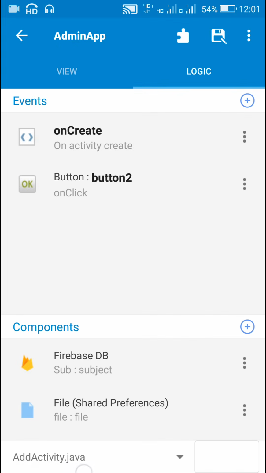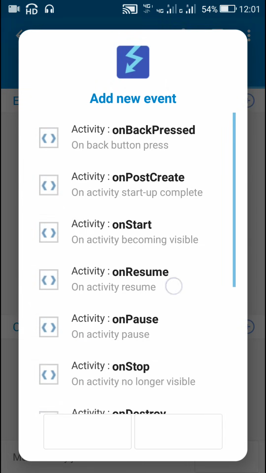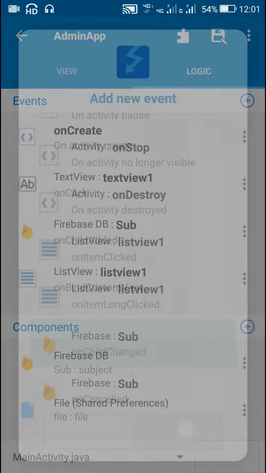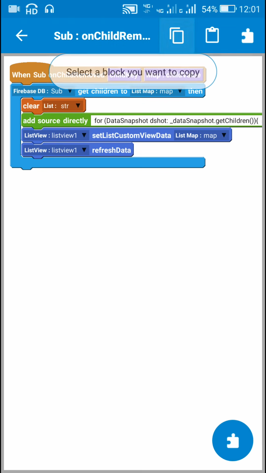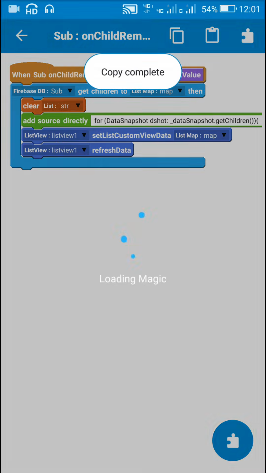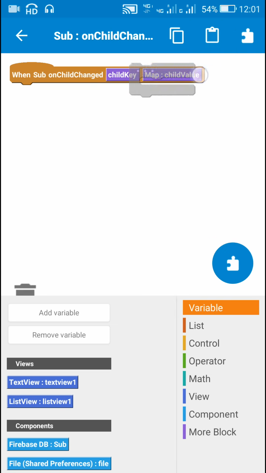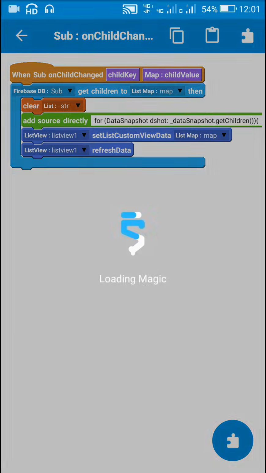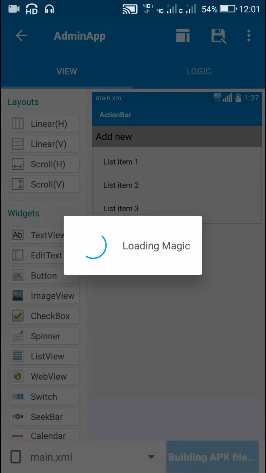So in main activity, once the user enters again, the data has to be refreshed. So I will use this block Firebase DB on child changed, and here I will copy the same blocks which I had used in on child added and on child removed. So I will copy the same blocks in on child changed. That's all here. Now let's check this admin app.